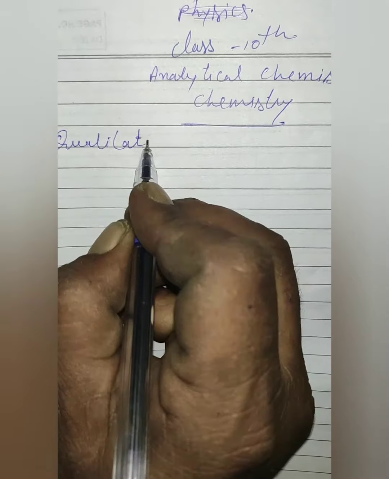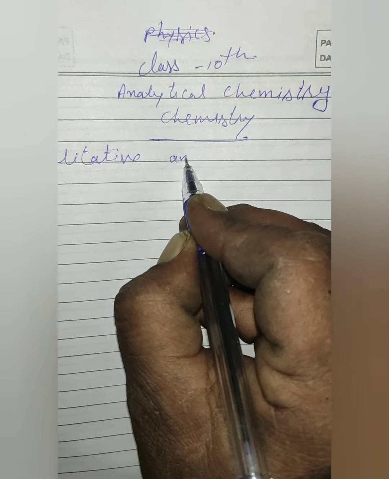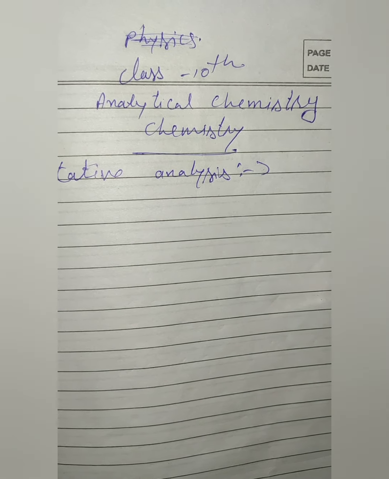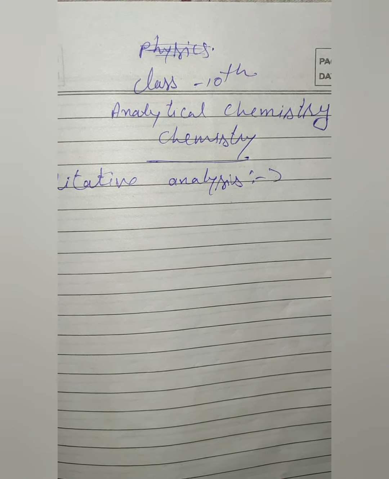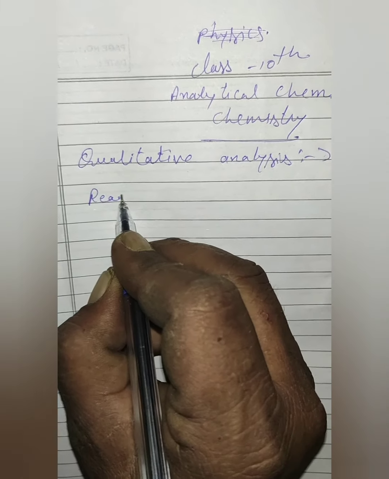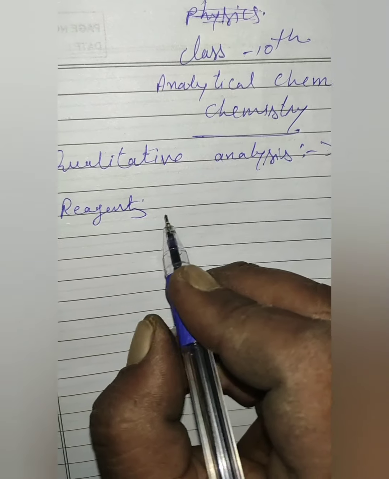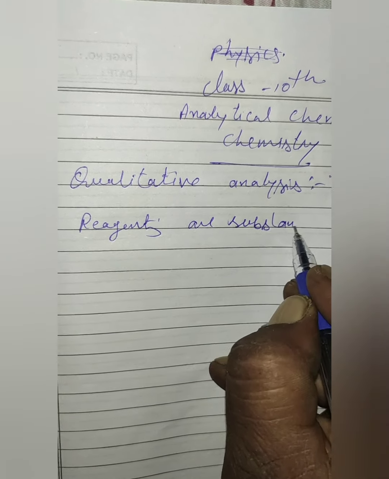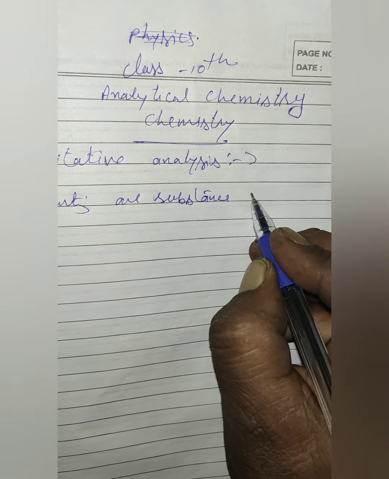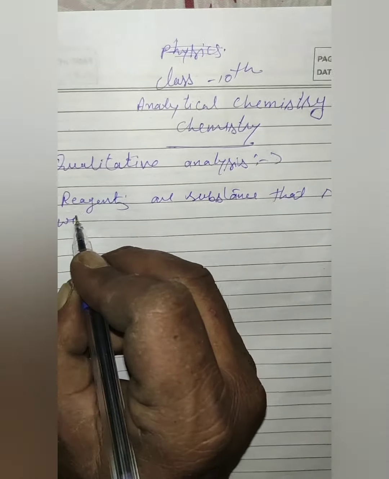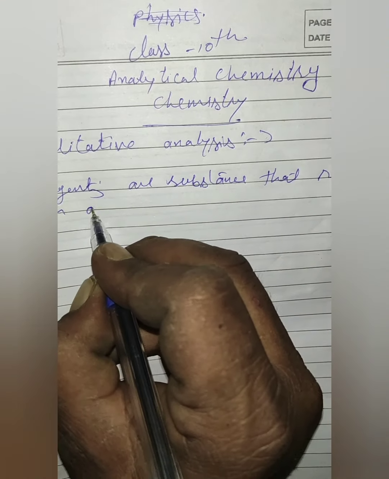Qualitative analysis means identification of an unknown substance is done by carrying out chemical tests with the help of reagents. So first of all, what are reagents? Reagents are substances that react with another substance.